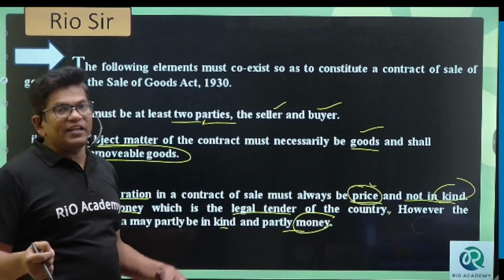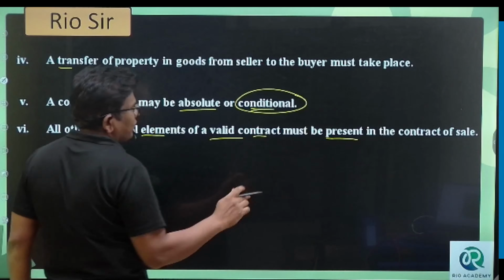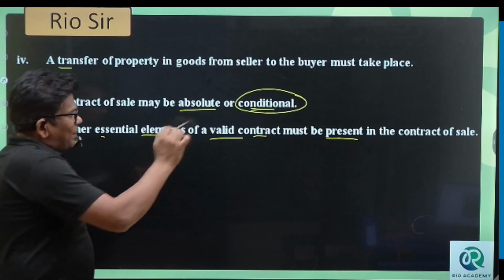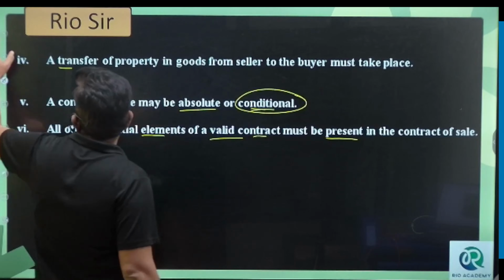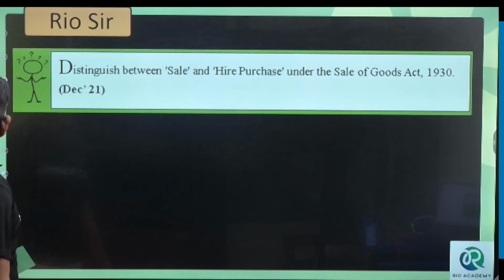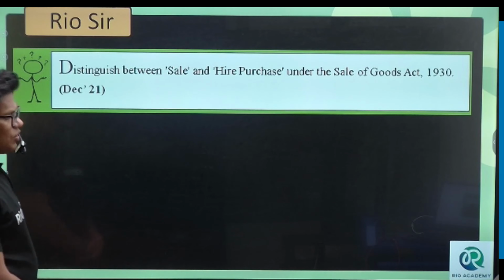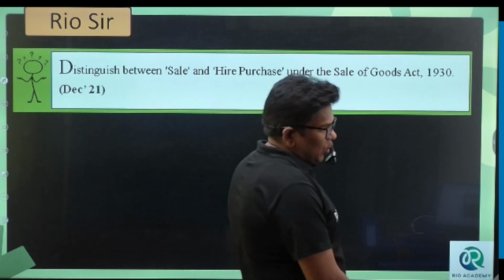And all the essential elements of a valid contract. If a contract is valid, it has some elements. The same applies here for a contract of sale also. Understood? Any doubt?